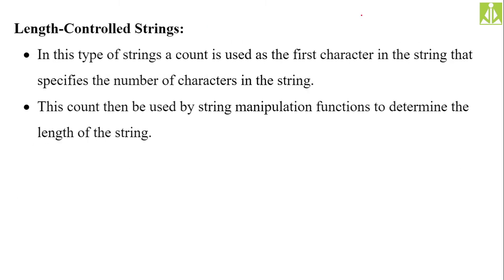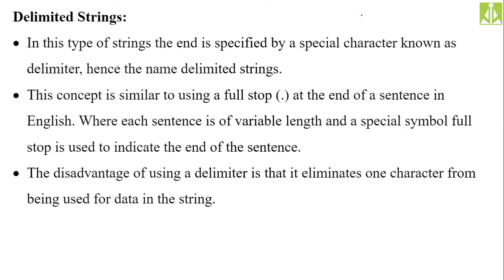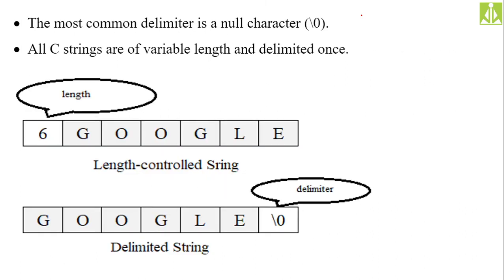So if you go to the next slide, the length controlled approach I have explained over here, the delimited approach I have explained over here. Here the length controlled strings I have shown. It is simply counting the number of characters in your string, and it is maintaining that count in the first memory location in your length controlled strings. Here you can see that. When it is storing this Google, how many characters does it have? 6 characters. 1, 2, 3, 4, 5, 6. So it is maintaining the count 6 over here. Here it is requiring the computer's intelligence. Because of that reason, we are not going with this approach as well. This approach is also not the perfect approach.